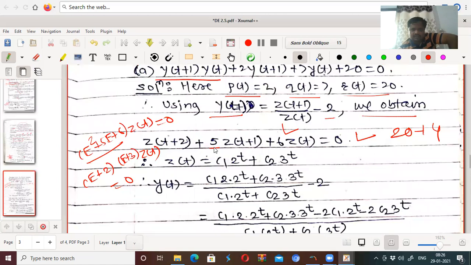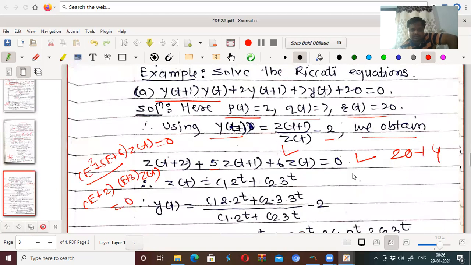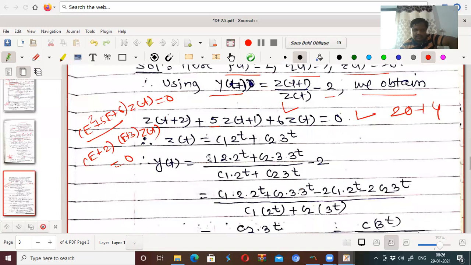What about here, plus or minus q(t) minus p(t) plus 1? Yes, q(t) minus p(t) plus 1, so q(t) is 7. Now this is minus 2 to the power t and minus 3 to the power t, because the roots are minus 2 and minus 3, not plus 2 and plus 3. Therefore, the solution is c1 into minus 2 to the power t plus c2 into minus 3 to the power t.